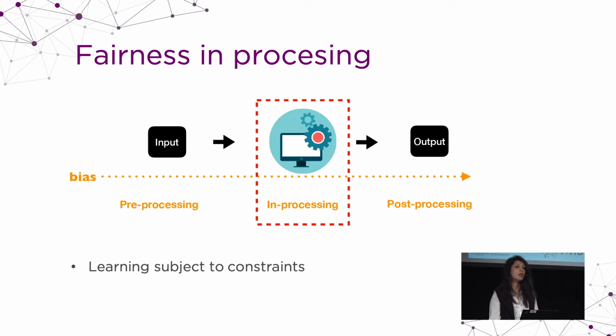Talk about some techniques for the pre-processing. I will talk about some techniques for in-processing. In-processing, mostly in machine learning, is fairness learning subject to constraint. So in machine learning, we have the optimization, and we want to have fairness as a constraint.